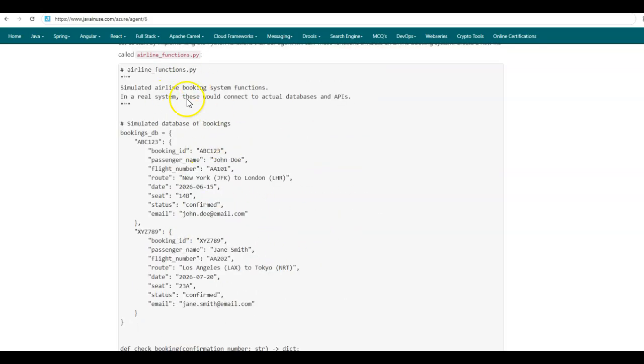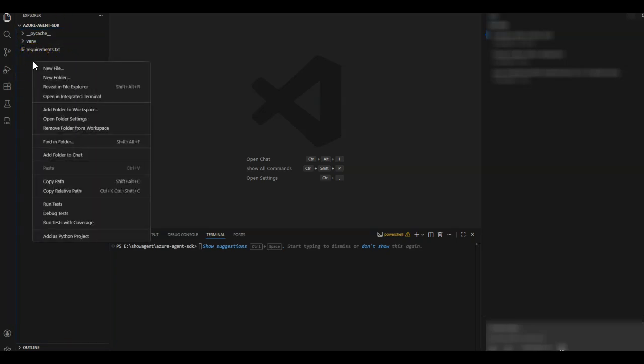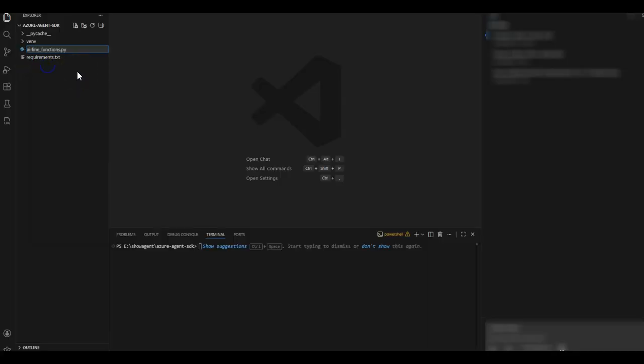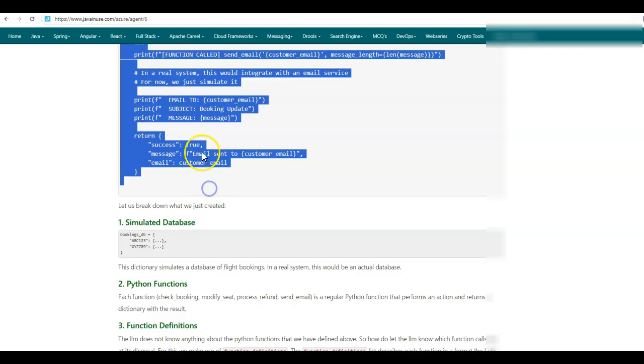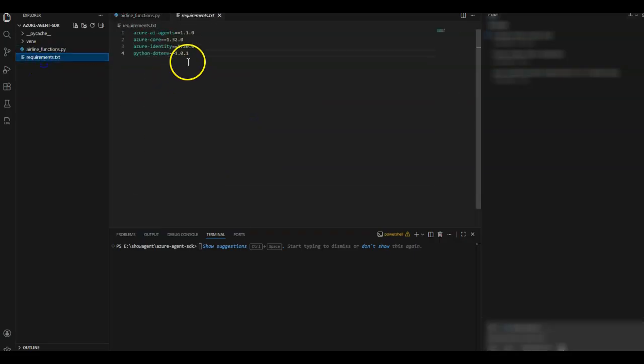So let us create this LLM functions file having the Python code functions. So this is the project structure that we will be making use of. It is similar to the project structure we have been using in the previous tutorials. So here create a new file, airline functions. In the requirements.txt file, we have defined the Python dependencies that are needed for this project.